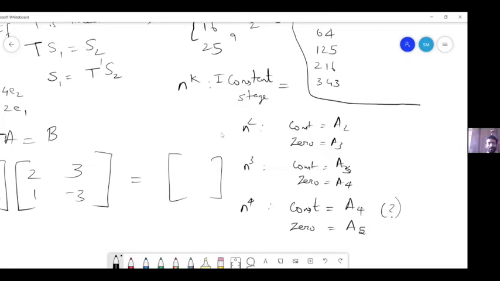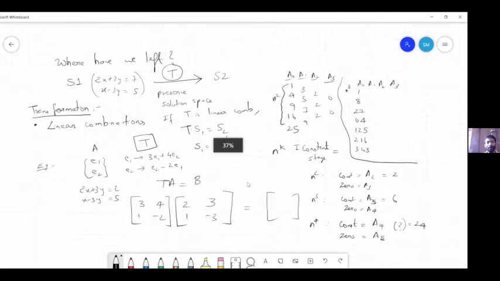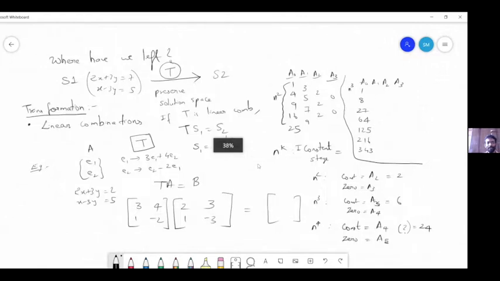Excellent. And we also saw the value of the constant, right? Here the constant is 2, here the constant is 6, and here it is 24. And we also saw a pattern here, right? 3 factorial, 4 factorial. So that is K factorial. That was our observation. So how factorials are coming here is another question, right?